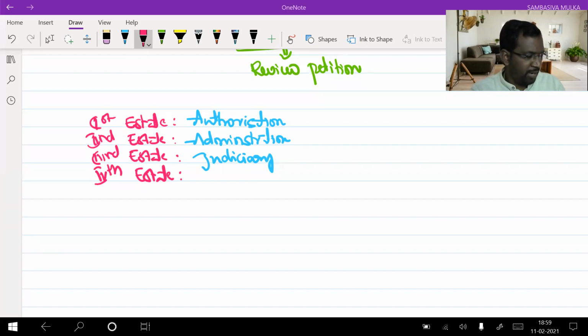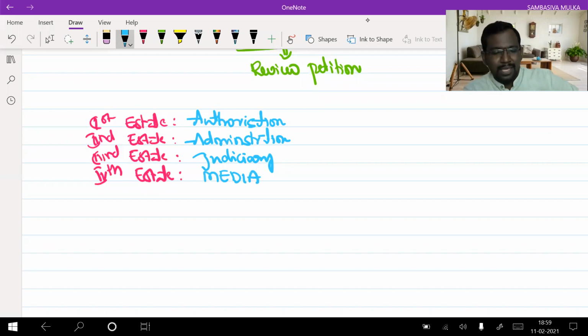Try, everyone should try. The correct answer is: the fourth estate is media. Media is the fourth estate.